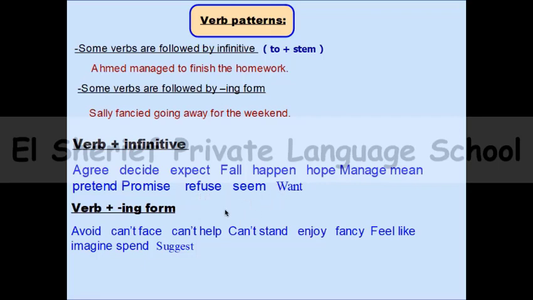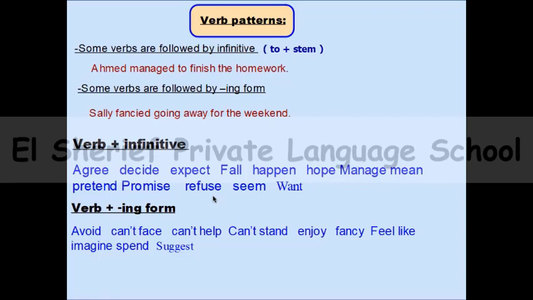So in your rewrite question, in your test or choose, you will be asked if the verb decide or refuse or agree is followed by to plus infinitive or ing. You need to remember that the verb decide is followed by to plus infinitive. The verb refuse is one of the verbs that are followed by to plus infinitive.